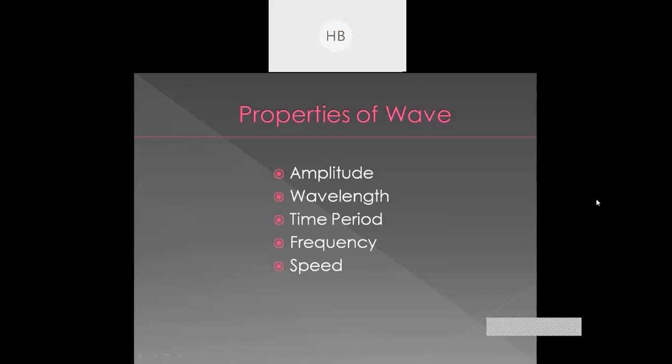Okay, so in the last class we have discussed about the wave and the characteristics of wave and also the types of wave. There are two types of wave. One is transverse wave and the other is longitudinal wave, right? So in this class we'll discuss about the properties, mainly wavelength, time period, frequency and speed.